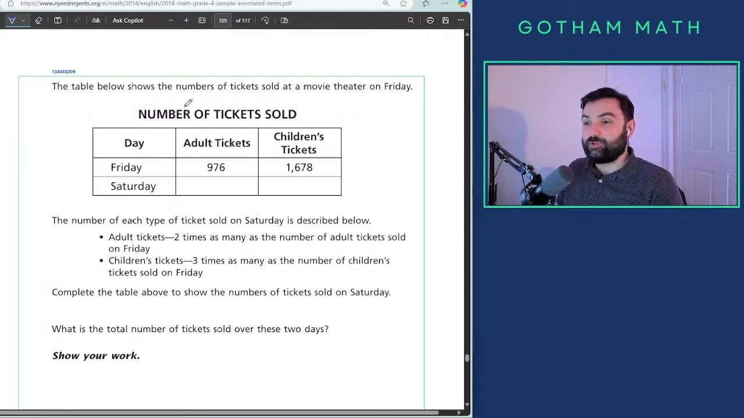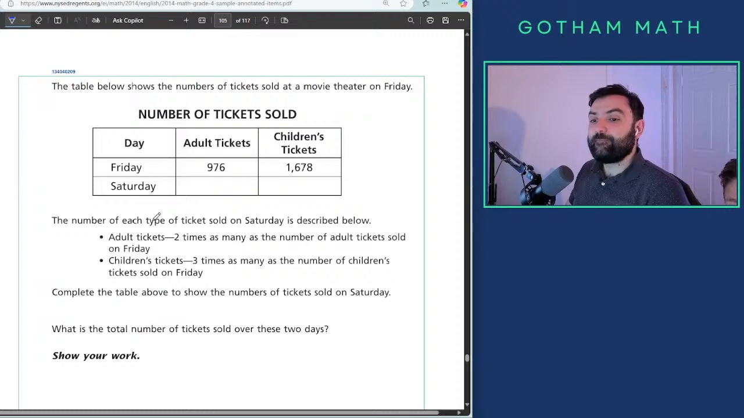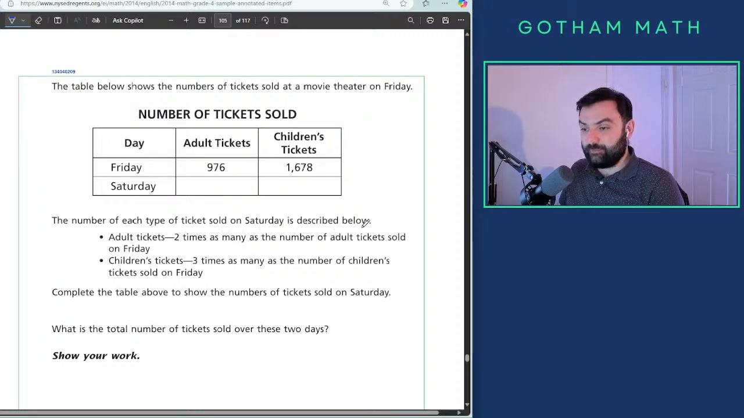The table below shows the number of tickets sold at the movie theater on Friday. So Friday, okay, the adult tickets 976, children tickets 1678. All right, Saturday. The number of each type of ticket sold on Saturday is described below. Adult tickets, 2 times as many as the number of the adult tickets sold on Friday.